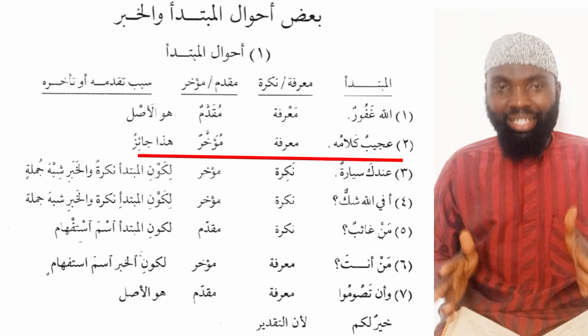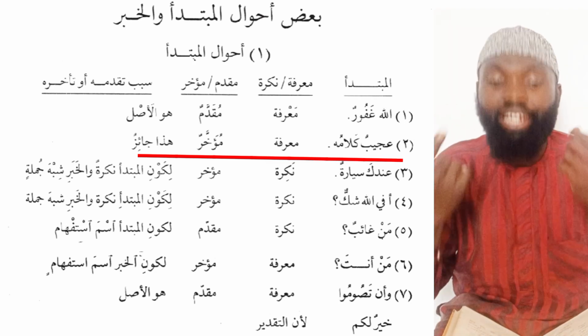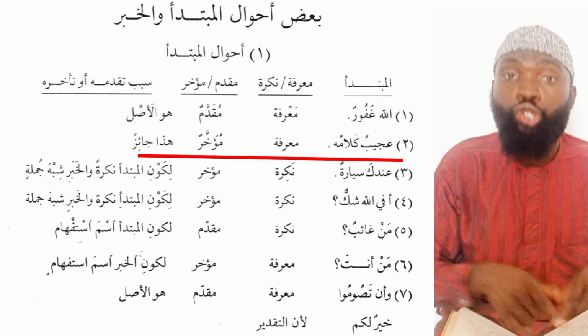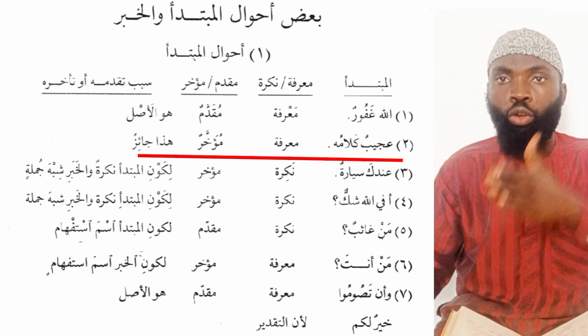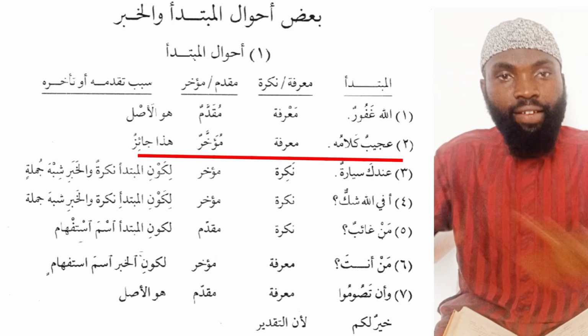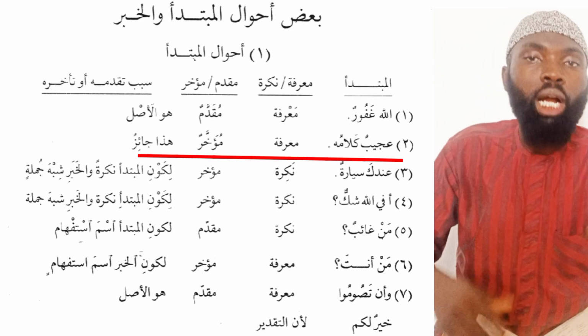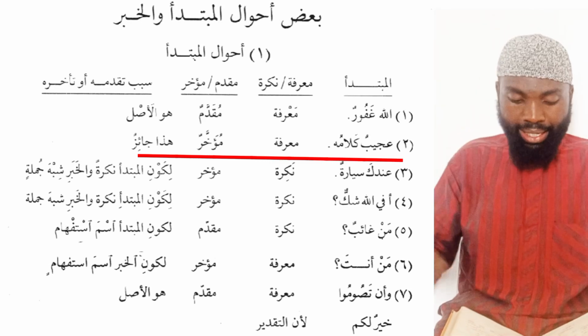So how do you explain this? Let's move further. First, kalamuhu, this is ma'rifah, a definite noun, because you say kalamuhu, his word. This is mudafun ilayhi. If I said kitabun, a book, this is indefinite. The moment I say his book, kitabuhu, it becomes definite.